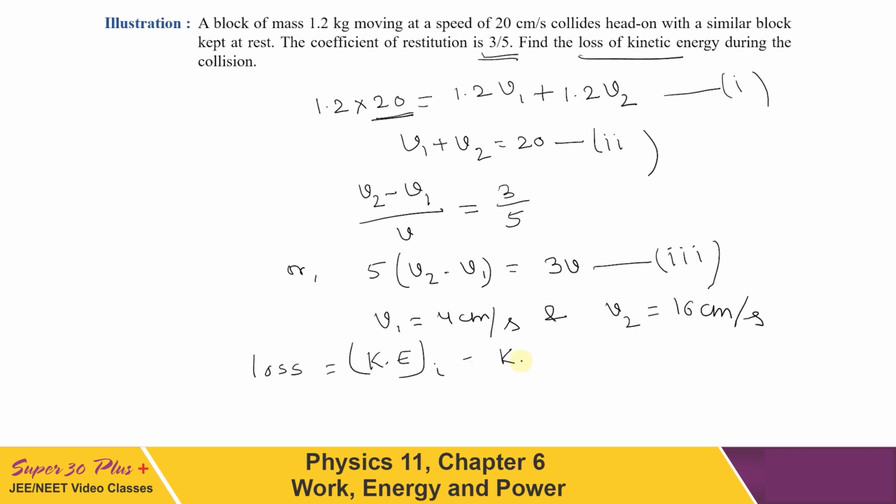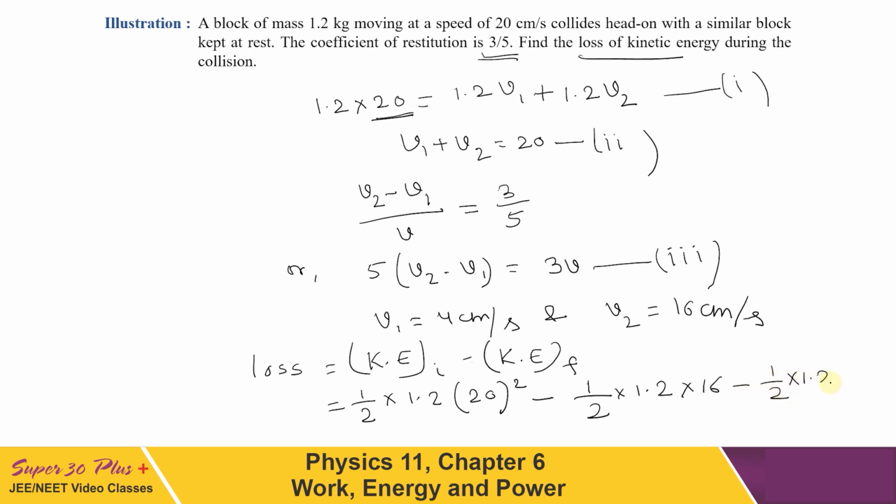If I substitute the values here, that will be equal to half into 1.2, the mass given, into the square of the speed, which is the square of 20, minus half into 1.2 into the square of 4, the speed of the first body, which is 16, minus half into 1.2 into the square of 16, which is 256.